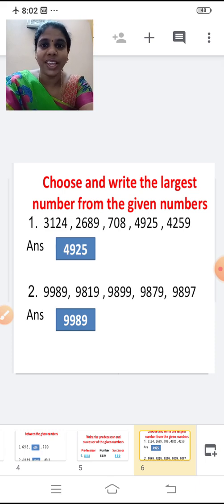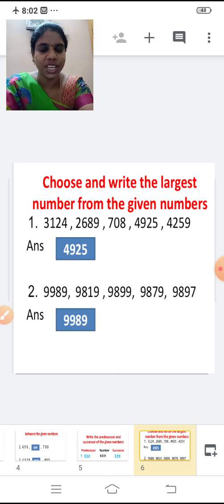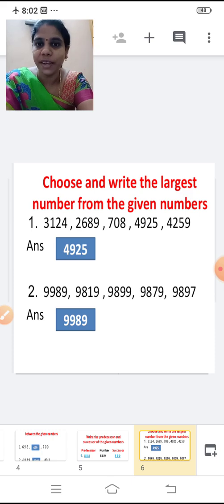Yes, 4,925. We have two 4,000s, right? So you have to see the hundreds place. So 9 is the largest, biggest, right? So 4,925 is the largest number.